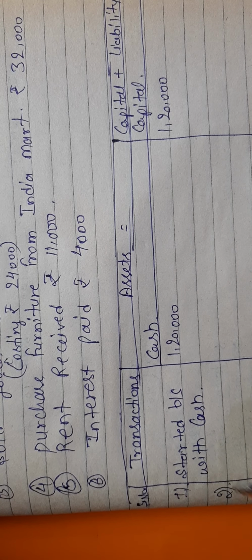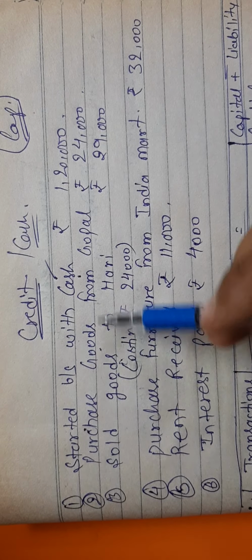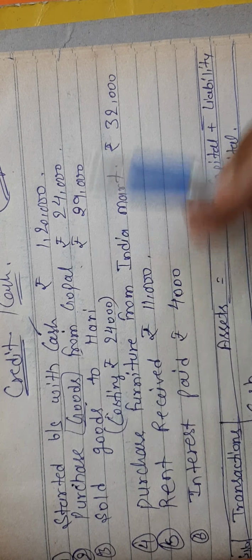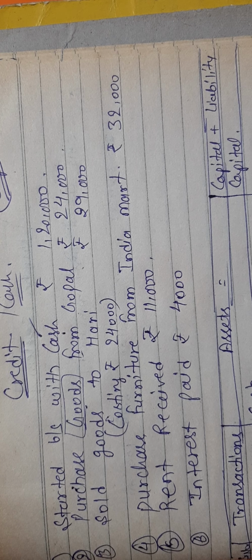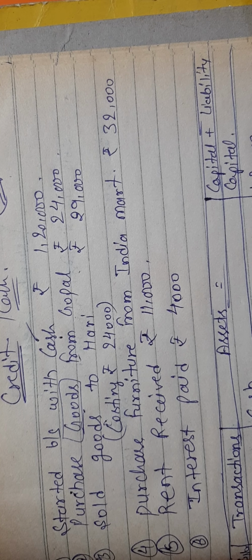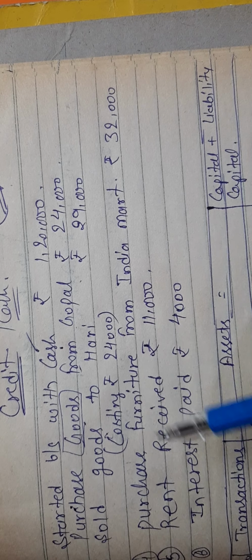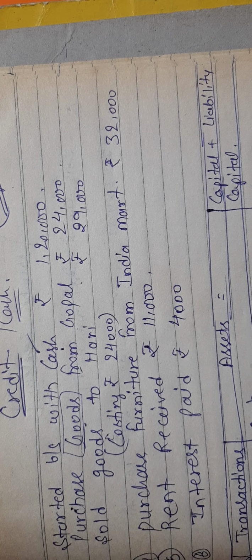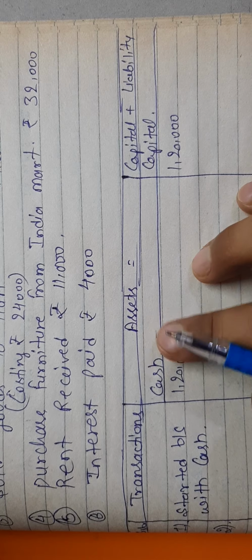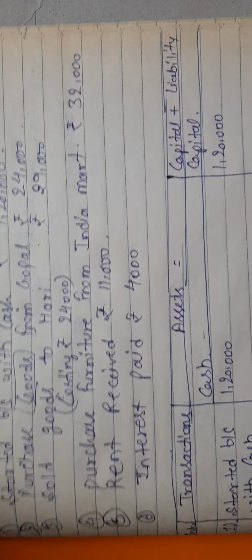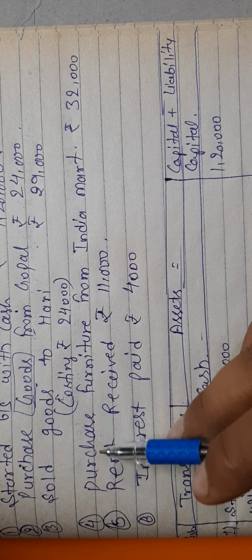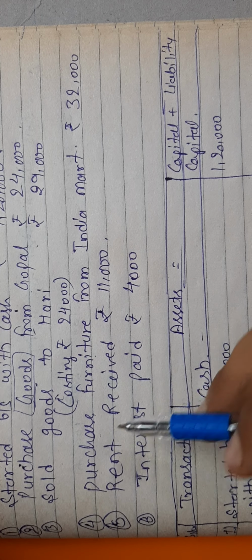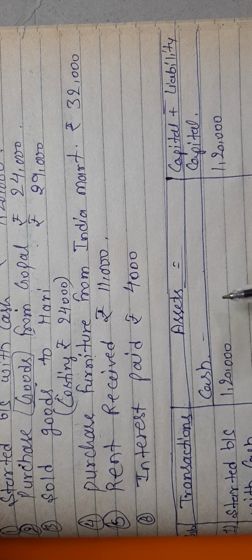Moving towards the second point. The second point says purchase goods from Gopal. So goods are the things in which the firm is dealing. Basically, like in the last question we purchased machinery, so we created a column of machinery. In this question also we will purchase furniture. On the fourth point we will purchase furniture, so we will write furniture.